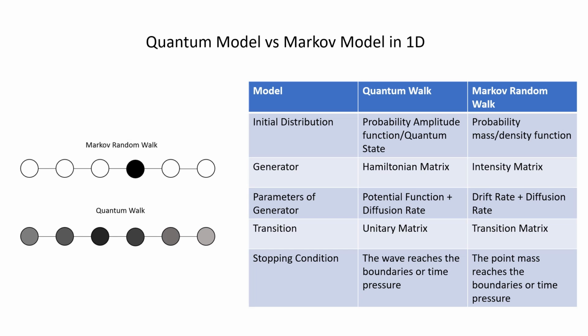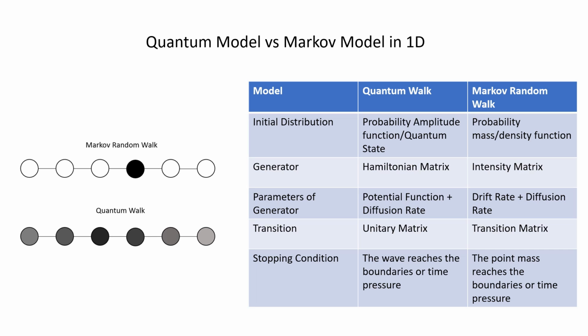One solution to the Markov violations is the quantum walk model. The quantum walk model is a quantum analogy of the Markov random walk model, which instead of working with probability transitions, works with probability amplitude transitions. The amplitude transitions are more like waves propagating from state to state, while the Markov random walk model can be viewed as classical particles jumping from state to state.